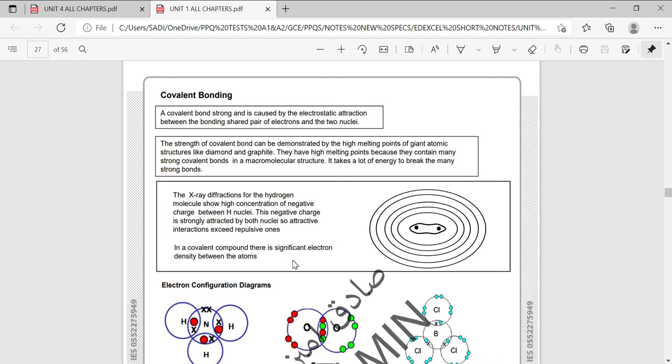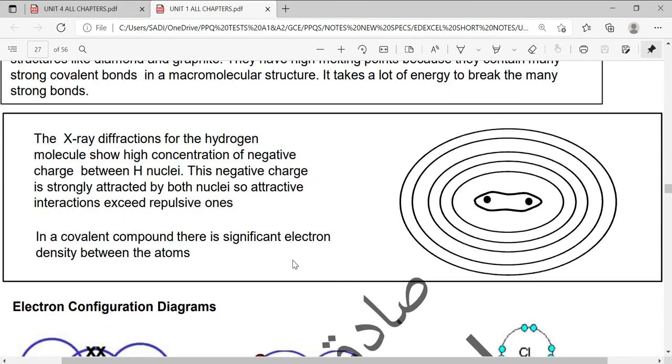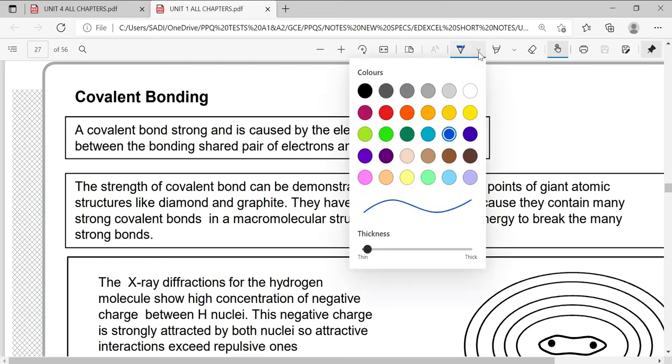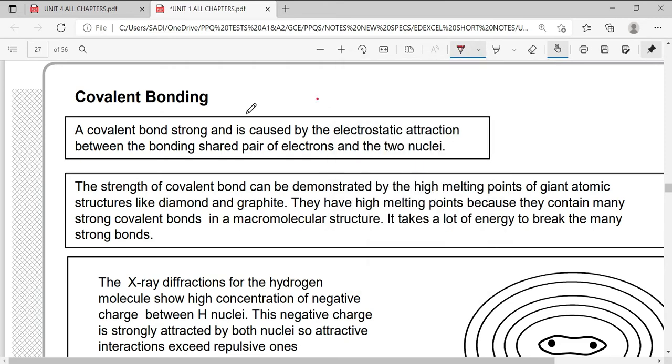So keep this definition in your mind. A covalent bond is a bond which is made between non-metals. It can be between atoms or between a group of atoms. A covalent bond is a strong force of attraction, caused by the electrostatic force of attraction between the bonding shared pair of electrons and the two nuclei.